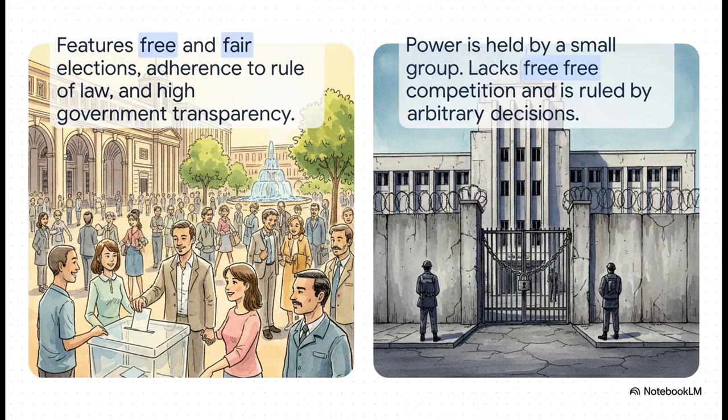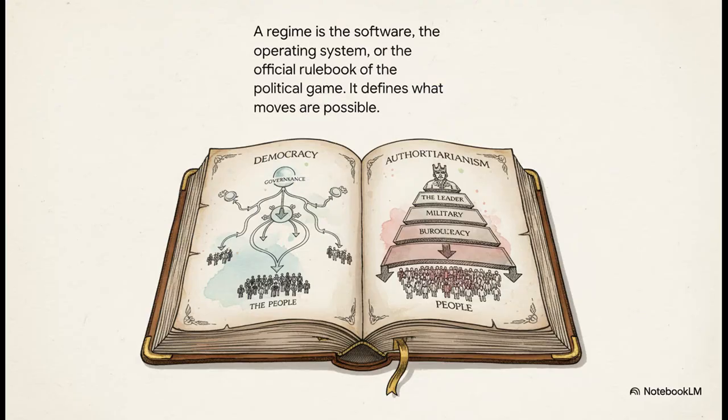On one side, you have democratic regimes. Here, power comes from the people, there are free and fair elections, and you have transparency. But on the other side, you've got authoritarian regimes, where power is held by a small group, there's no real competition, and decisions get made behind closed doors. The rulebook is just completely different. So, to bring that analogy back one more time, the regime is the software. It's the operating system for the country. It's that official rulebook that tells you what kind of game you're playing. Is it a democracy? Is it something else? The regime defines all of that.